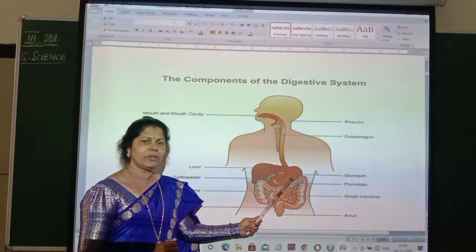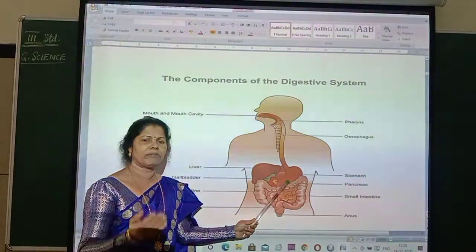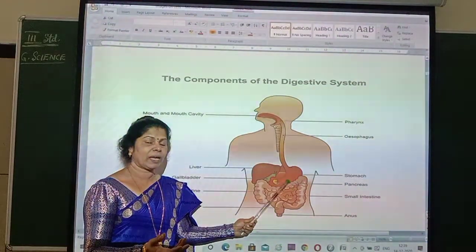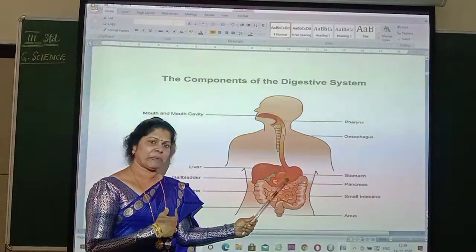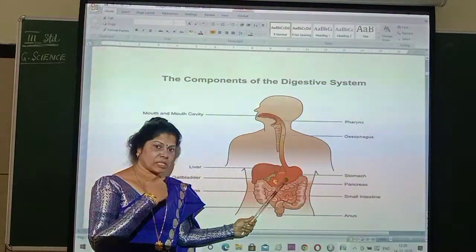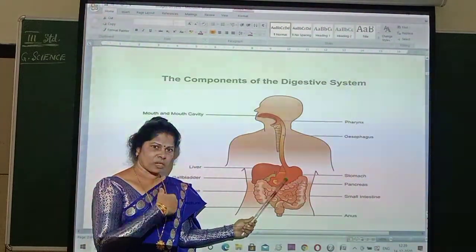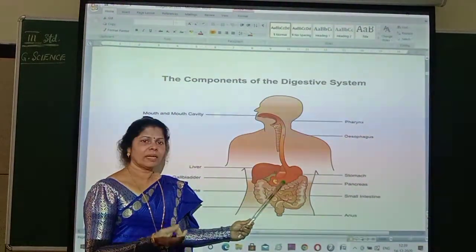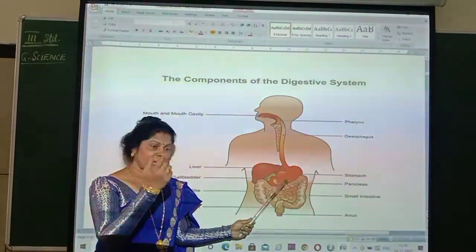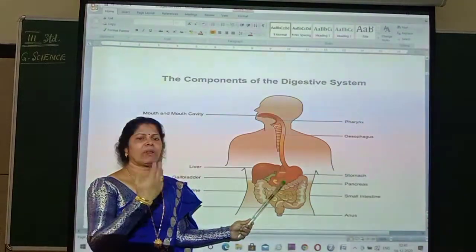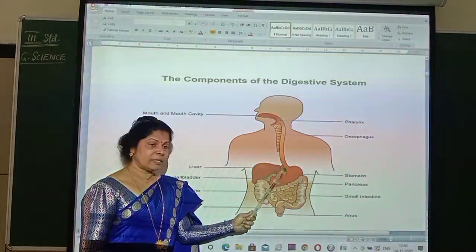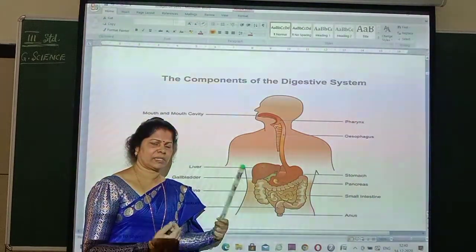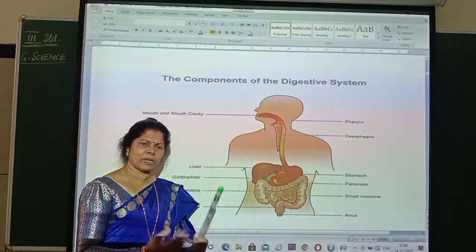So that food will be passed on to all the different parts of your body, which will provide you energy. Why? Meantime, you have done respiration, wherein you have taken a gas called oxygen, isn't it? So that oxygen will start burning the food materials which are already digested, and then that will release energy. And that energy is used for what? For all your activities, whether it is studying or running or playing, whatever it is.